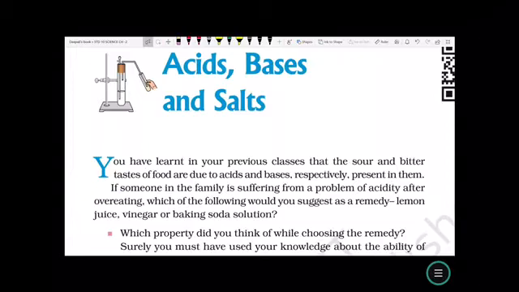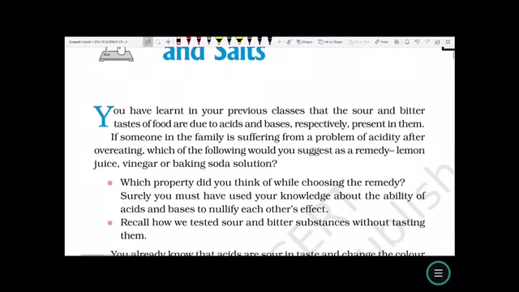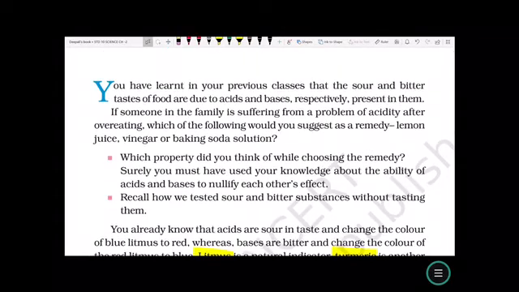You have learnt in your previous classes that the sour and the bitter tastes of food are due to acids and bases respectively present in them. If someone in the family is suffering from a problem of acidity after overeating, which of the following would you suggest as a remedy? Lemon juice, vinegar or baking soda solution? Yes, baking soda solution. Which property did you think of while choosing the remedy? Surely you must have used your knowledge about the ability of acids and bases to nullify each other's effect.